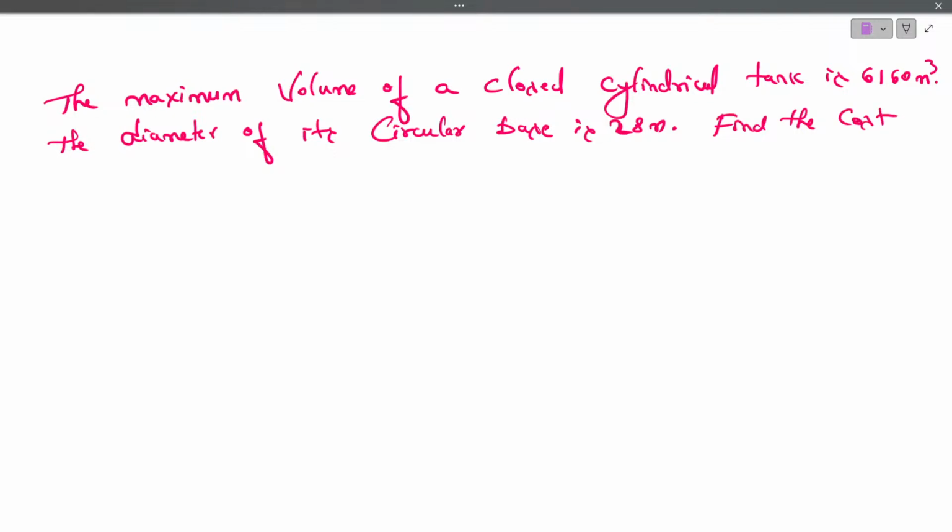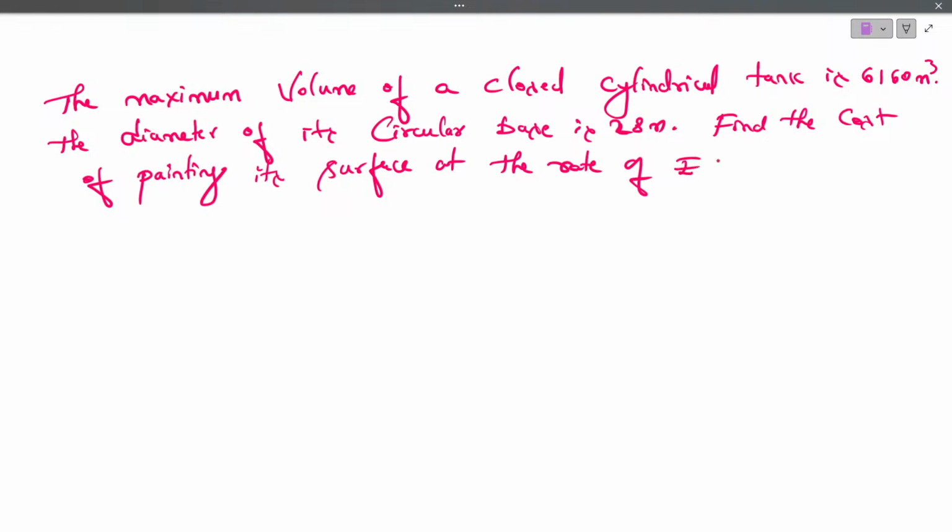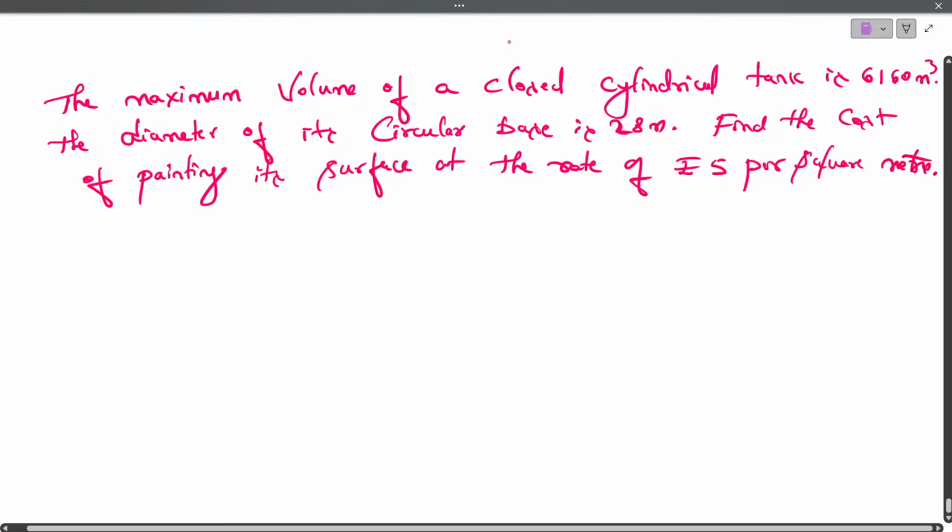Find the cost of painting its surface at the rate of rupees 5 per square meter.